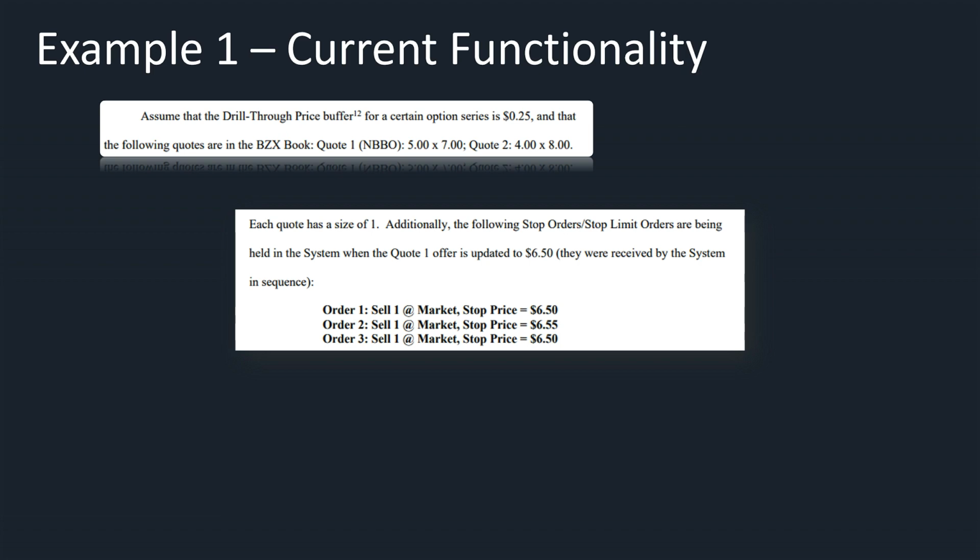Each quote has a size of 1. Additionally, the following stop orders / stop limit orders are being held in the system when the quote 1 offer is updated to 650. They were received by the system in sequence. Order 1, sell 1 at market, stop price equals 650. Sell 1 at market, stop price equals 655 for order 2. And then for order 3, sell 1 at market, stop price equals 650.